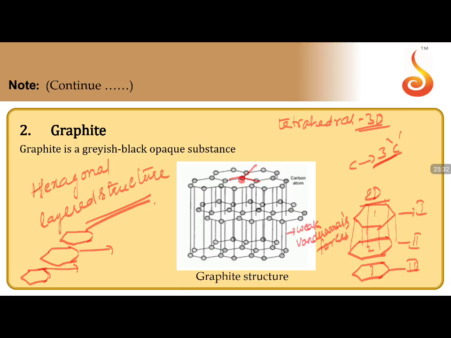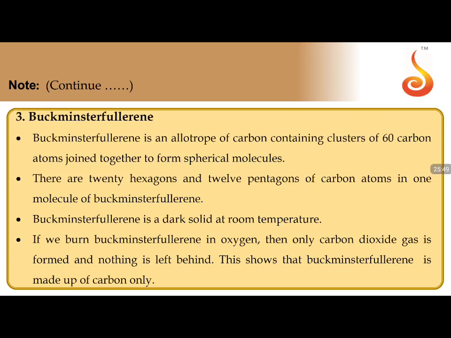Because of the presence of that unshared electron, graphite exceptionally shows the conducting property. So it is a good conductor of electricity because of the presence of the unshared electron in graphite.